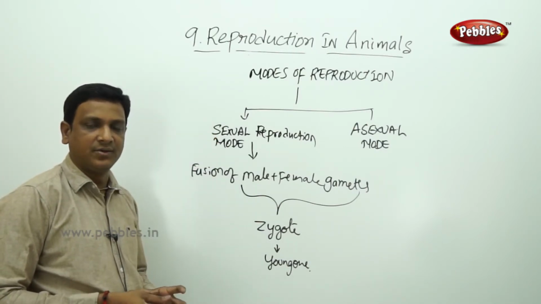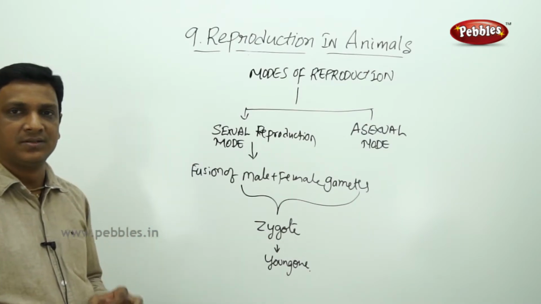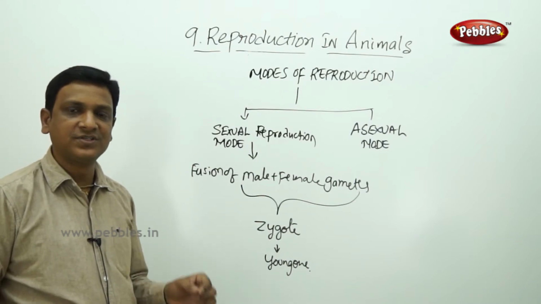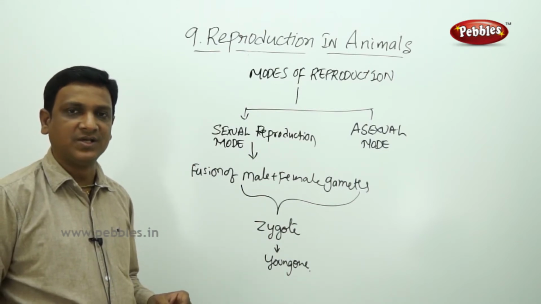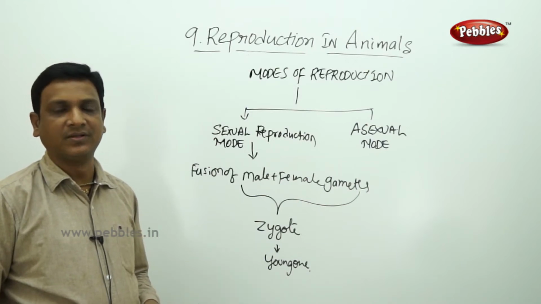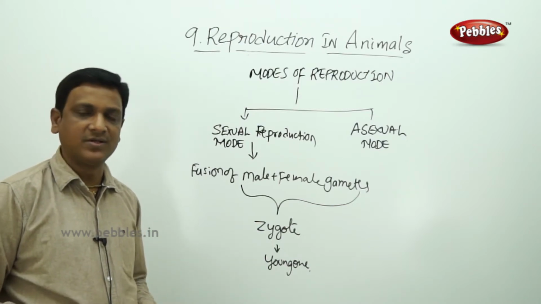So you can define it this way, if somebody asks you what is sexual reproduction? The reproduction in which the male gamete fuses with the female gamete to form a zygote is called sexual reproduction. Or the reproduction in which the fusion of male and female gametes takes place is called sexual reproduction.